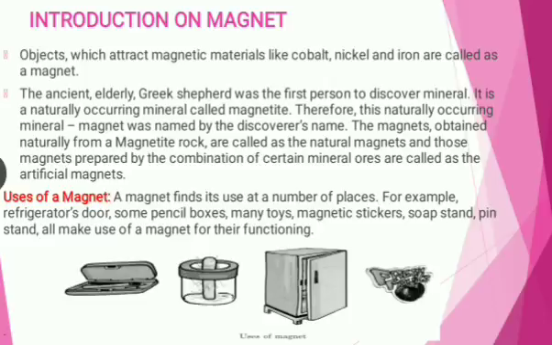Magnet was discovered quite a long time ago. There is a story about an early shepherd named Magnus who lived in a place called Magnesia in northern Greece about 4000 years ago.